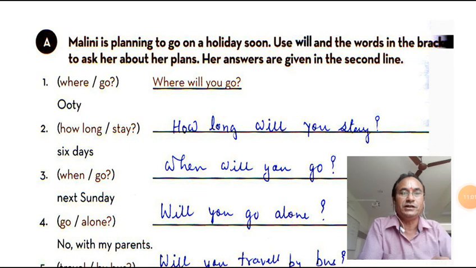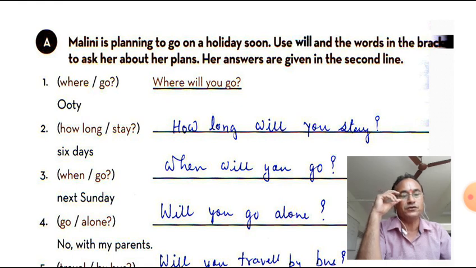Now friends, let's see the textual exercises. The first one: Malini is planning to go on holiday soon. Use will and the words in the brackets to ask her about her plans. Your answers are given in the second line.